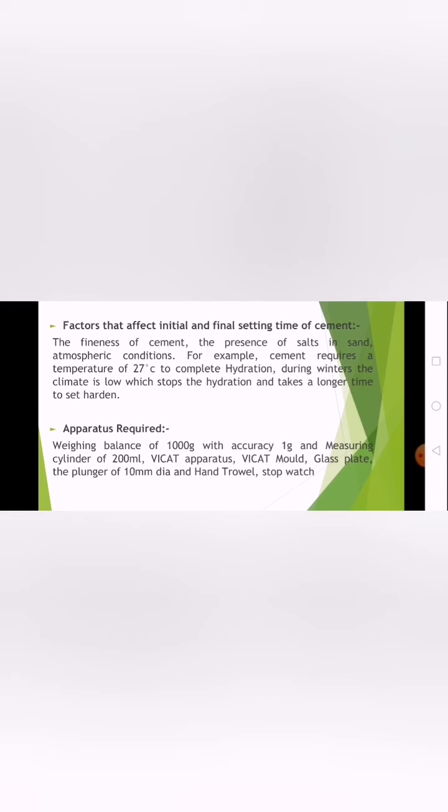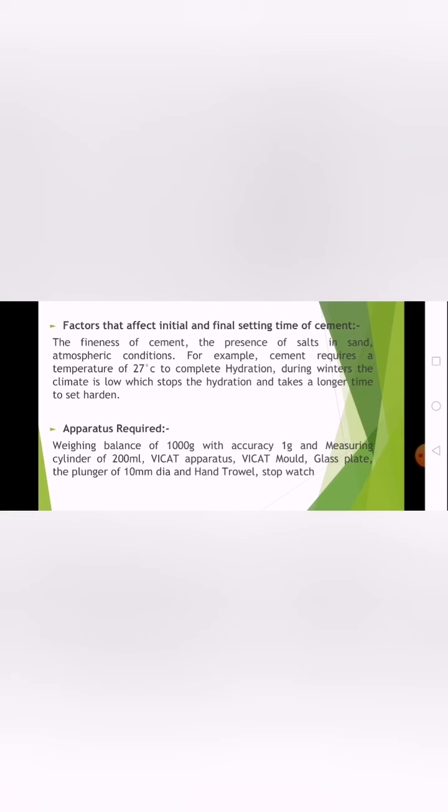What are the factors affecting initial and final setting time of cement? The fineness of cement, the presence of salt and sand, and atmospheric conditions. For example, cement requires a temperature of 27 degrees centigrade to complete hydration. During winters, the climate is cold, which slows the hydration and takes a longer time to set and harden.